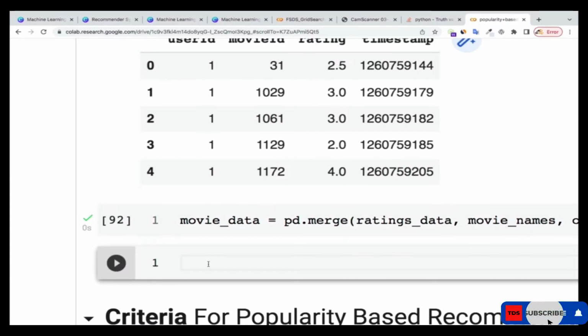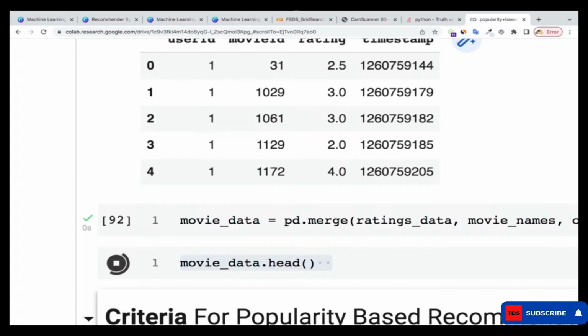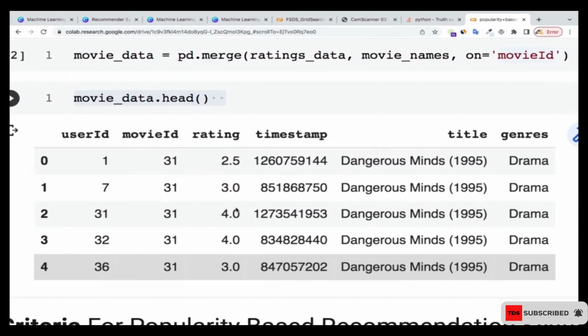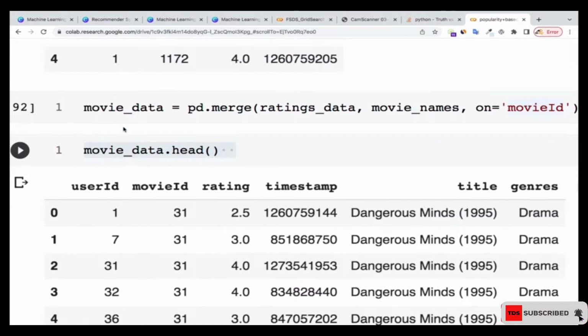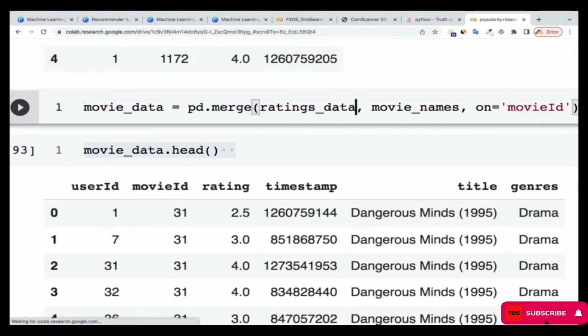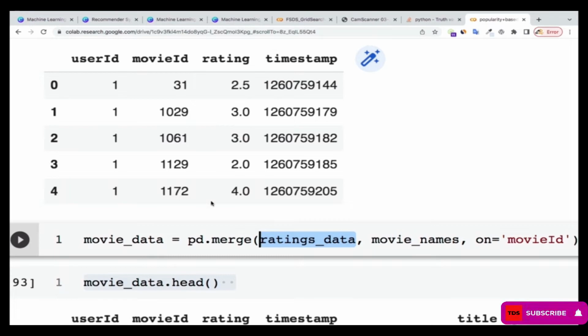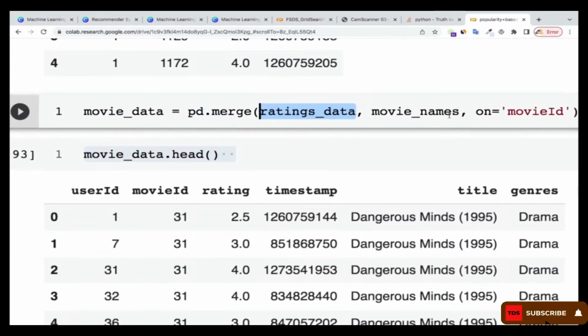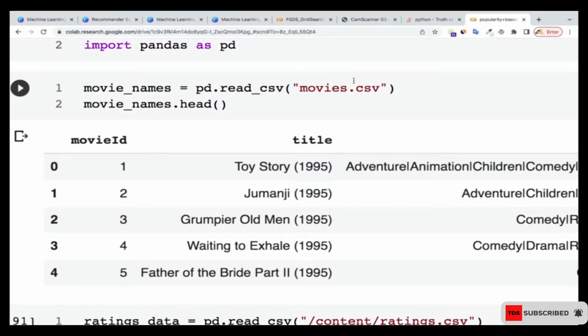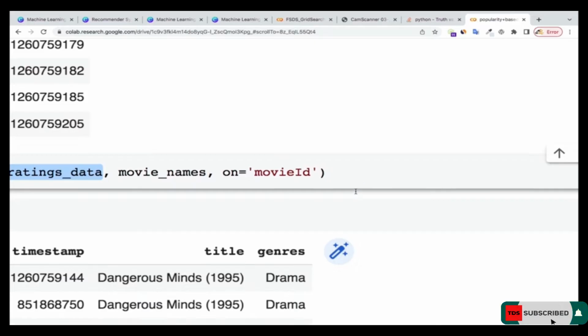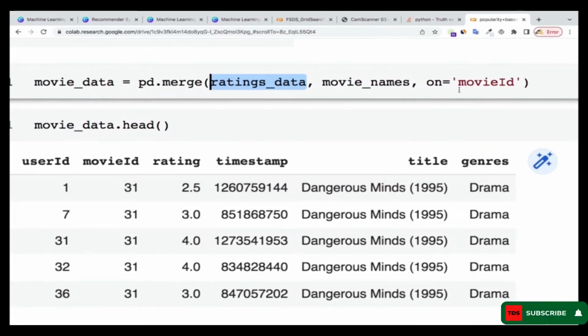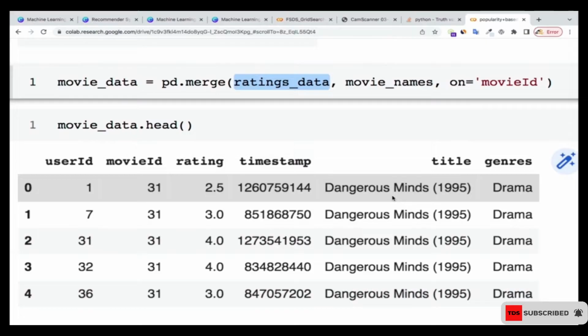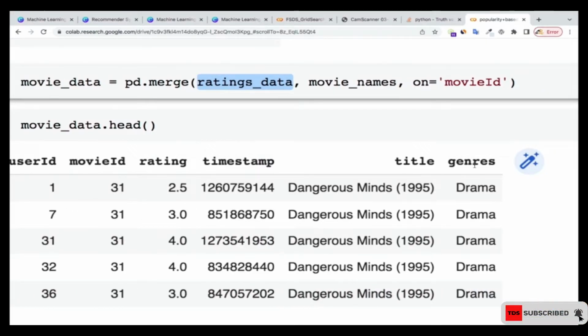All right, so now if I print the head of it for you to see, right? So this is what we have. Now you can see that for the ratings, because I brought the ratings first, the ratings data is going to come first: user ID, movie ID, rating, and timestamp. Then after that, the movie names are going to come, which start with the movie ID, title, and genres. But since we matched them on movie ID, only one movie ID is going to come. So this one is going to start with title and genres over there.